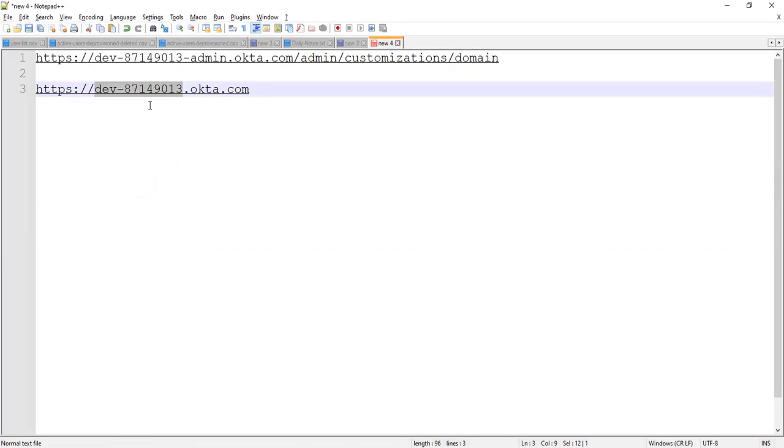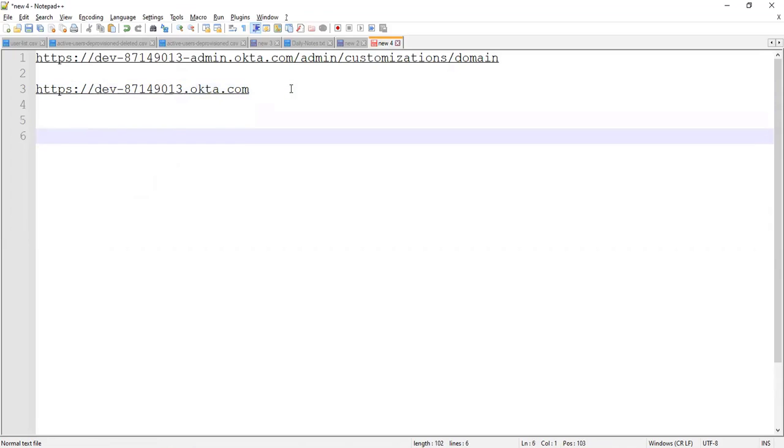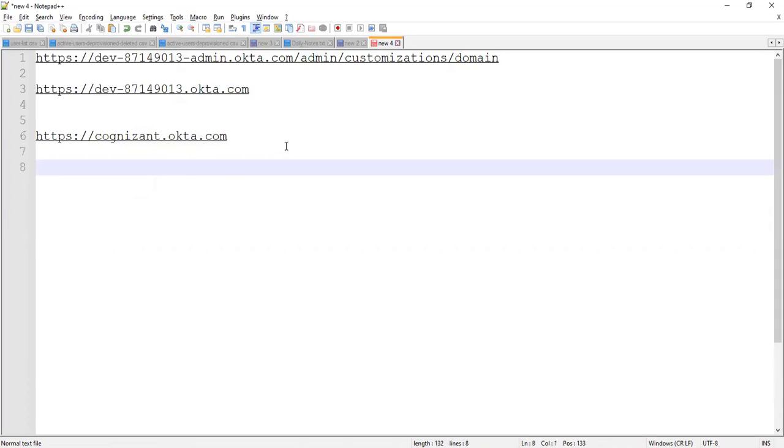Likewise, each and every organization will have a unique domain name. Let me tell you how it looks. Let's say you're working for Cognizant, Cognizant.com, the same thing. Let's say you are working for Google. Each and every organization's domain information will look like this.